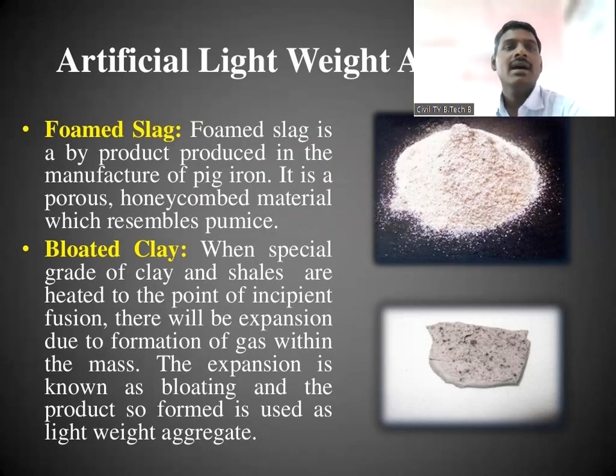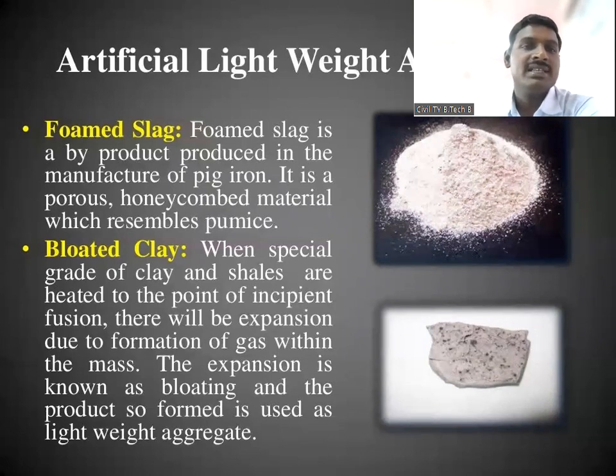Foam slag is a byproduct in the manufacturing of pig iron, and it is a porous and honeycombed material which resembles pumice. So we can use it as a replacement for pumice. This is again an artificial lightweight aggregate.